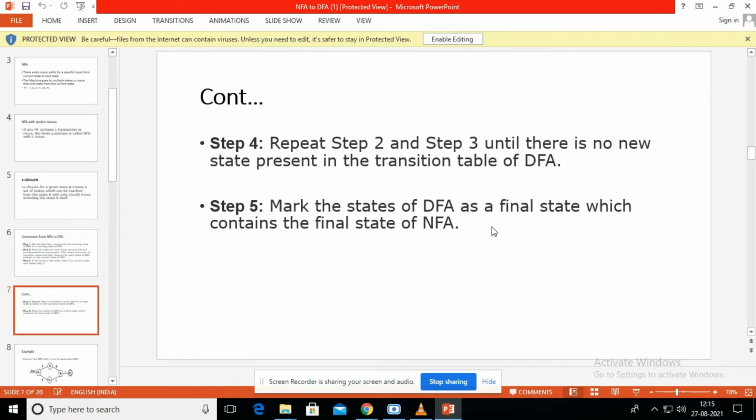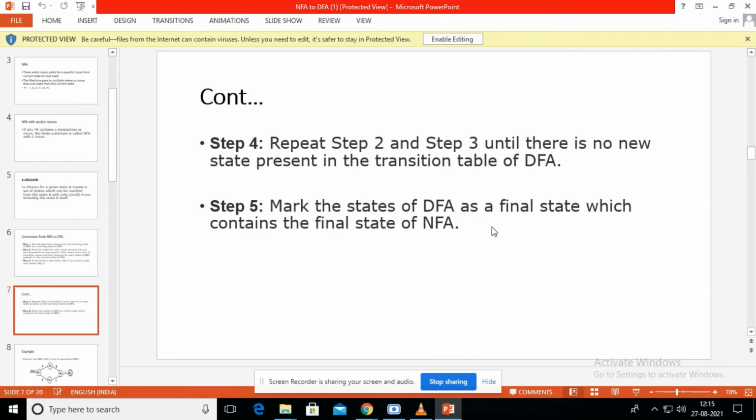That means first we have to find the transition. We have to find the epsilon closure of the start state. That is the new state of the present DFA. Next, we have to find the transition function for that particular new state. We may get a new state for the DFA, so we have to repeat steps 2 and 3. That is, find the transition function and find the new states.